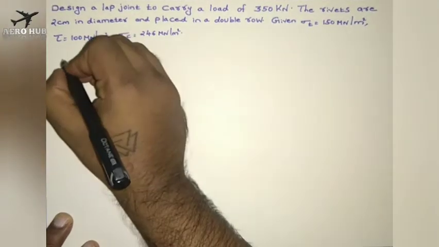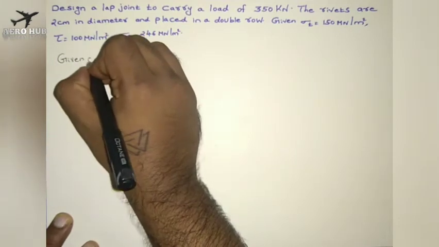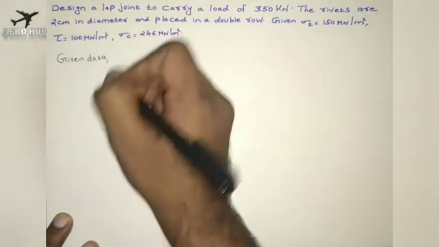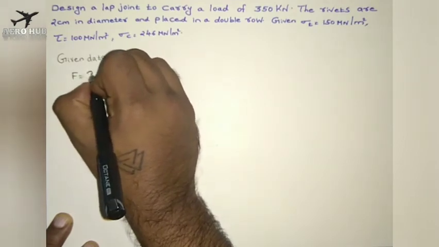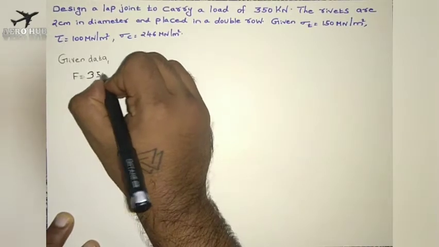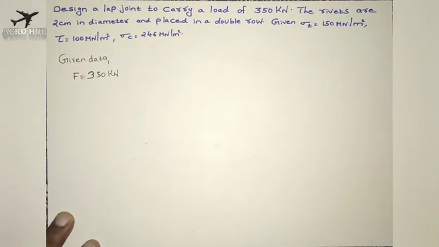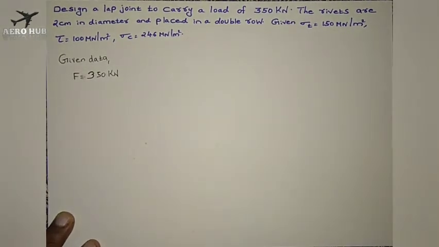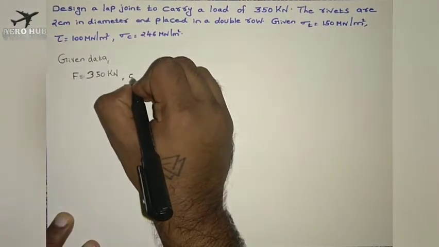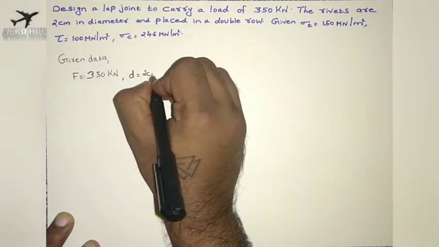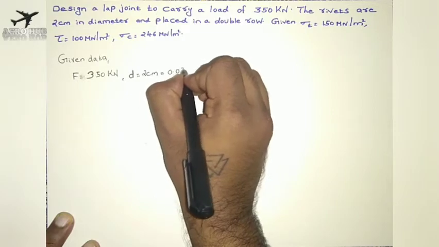Now we will write the given data. The value of load is 350 kilonewton. The diameter of the rivet is 2 centimeter, that is equal to 0.02 meter.